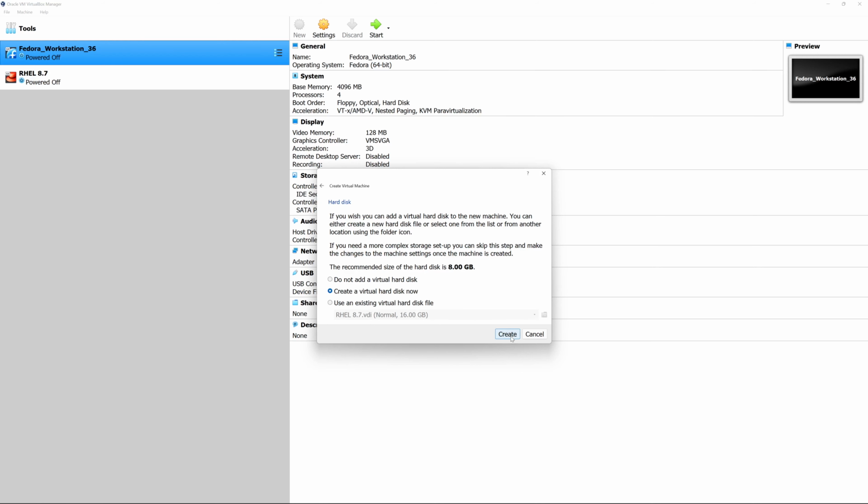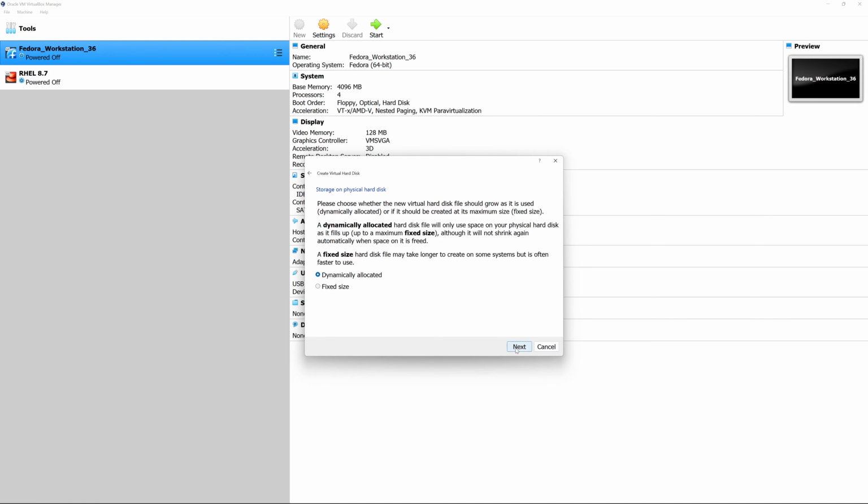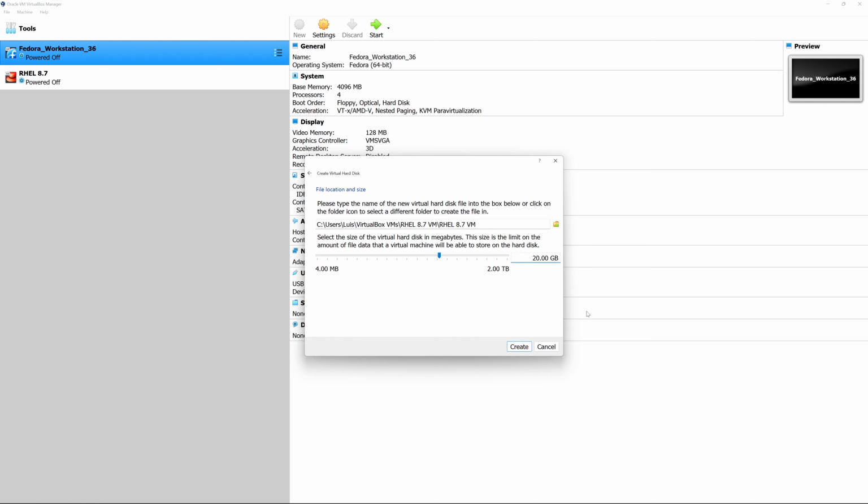After configuring our RAM, which is 4096 megabytes, we're going to click on next, and we get to the hard drive section. We can leave this as default where it says create a virtual hard disk now and click on create. VDI is fine for VirtualBox disk image, click next. We're going to leave it on dynamically allocated, click next. And for the size, we're going to use 20 gigabytes, which should be enough to work with the operating system and learn Linux. Once you adjust the size to 20 gigabytes, let's go ahead and click create.